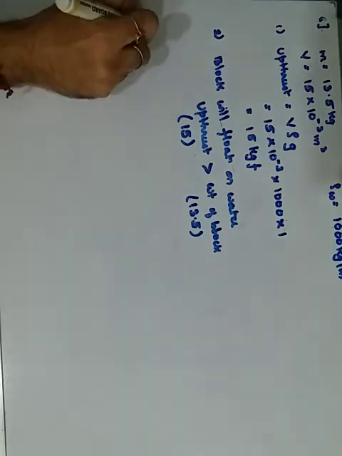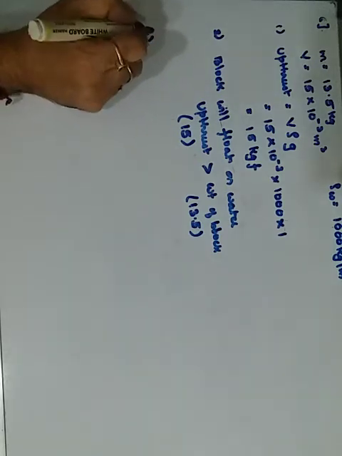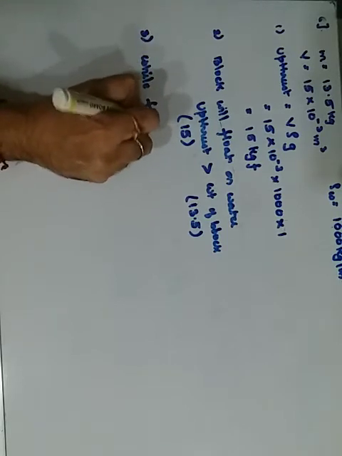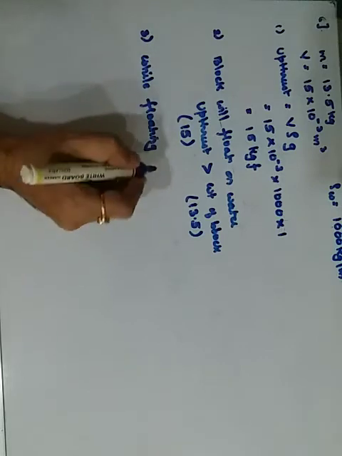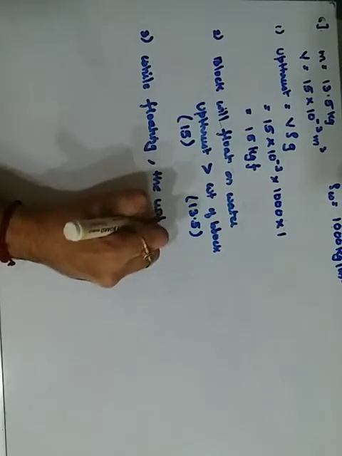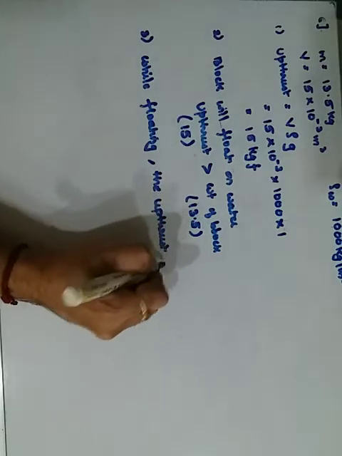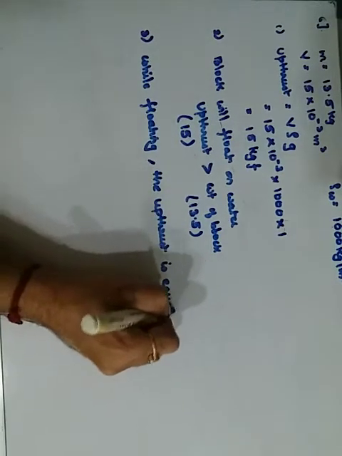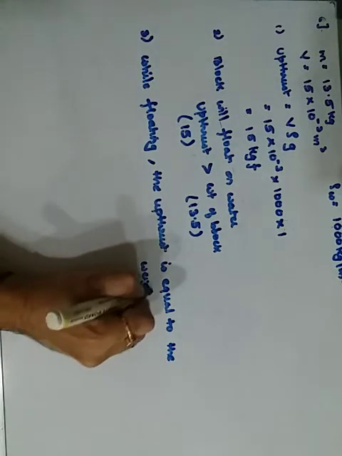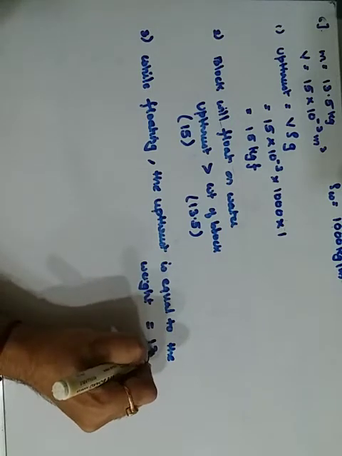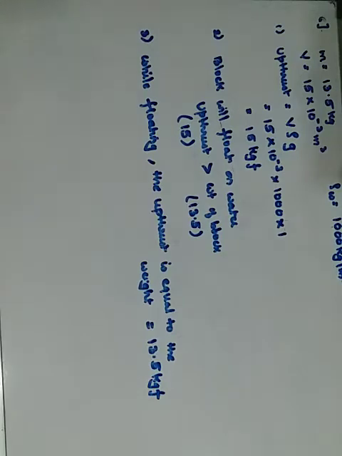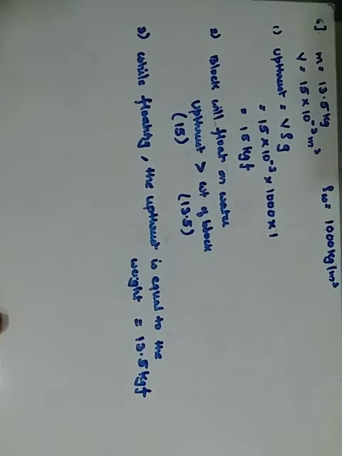And the C part, that is what will be the upthrust on the block while floating. So while floating, जितना weight रहेगा वही रहेगा. While floating, the upthrust is equal to the weight of the body, which is simply 13.5 kilogram force. Simple. Okay, able to see?